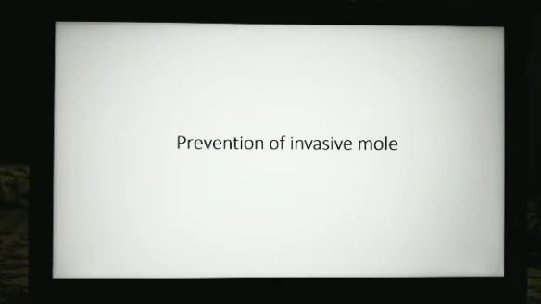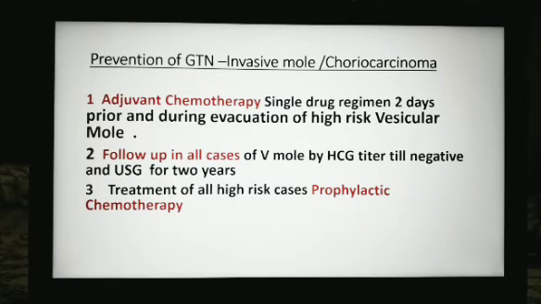How do you prevent the invasive mole in cases of vesicular mole? Adjuvant chemotherapy, a single drug regime, is given 2 days prior to the evacuation and during evacuation also in high risk vesicular mole. That is one way.